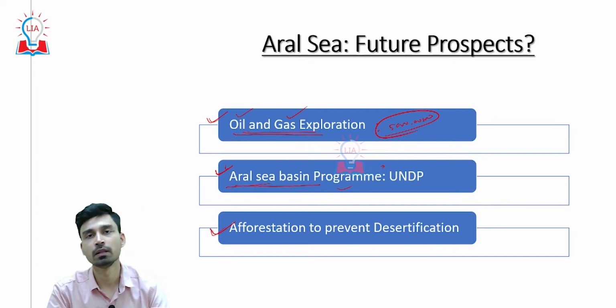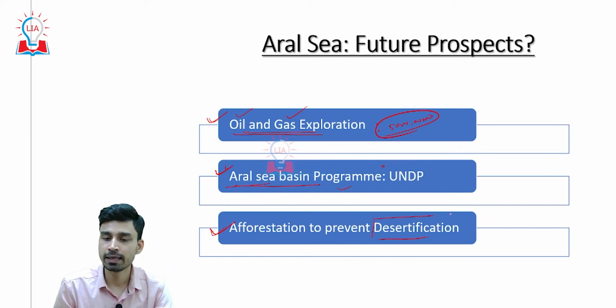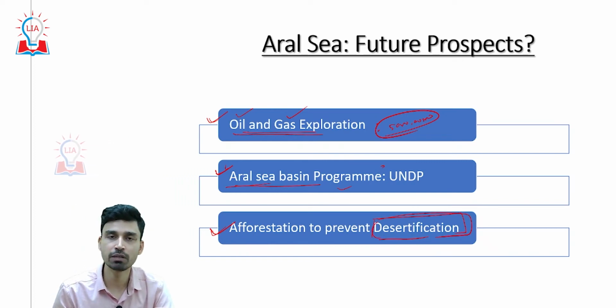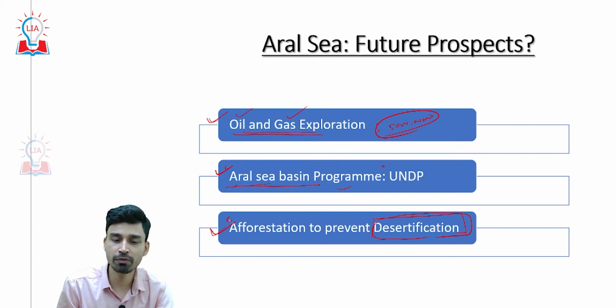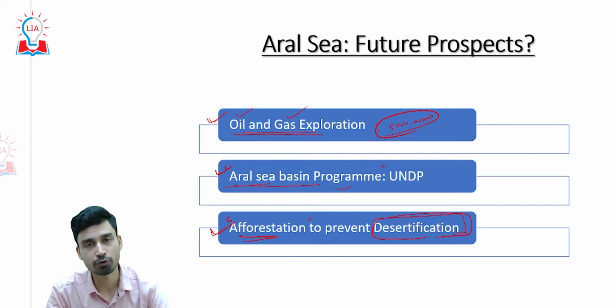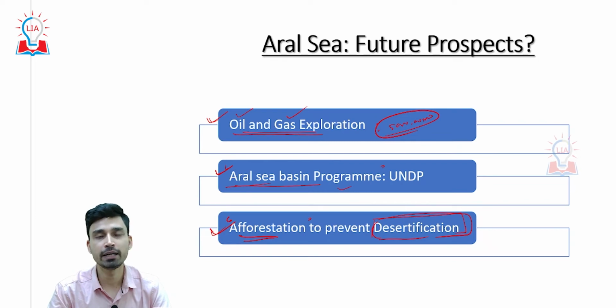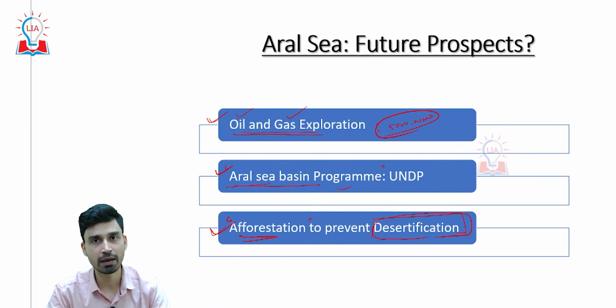At the same time, afforestation measures are also being taken around the Aral Sea areas, because the Aral Sea is a kind of desert now, an arid zone. That means the soil, the sediments, the sand and dust particles located on the bed of the Aral Sea will keep spreading away from these regions due to the wind, and in the future we will have desertification of the nearby areas also. To prevent desertification, the government has launched a massive afforestation program. So, these are three major initiatives that have been taken in three different areas around the Aral Sea regions. But what will the future hold for the Aral Sea? We still have to wait and see.